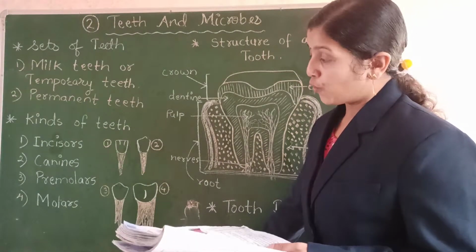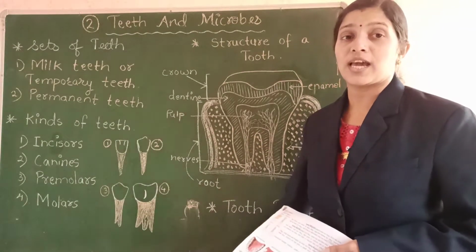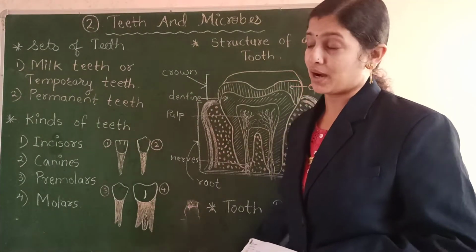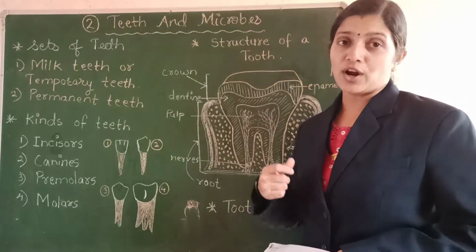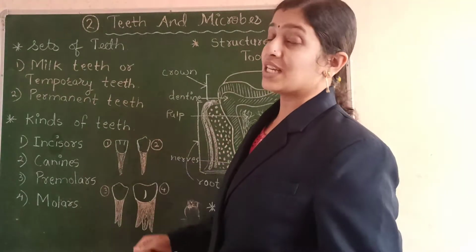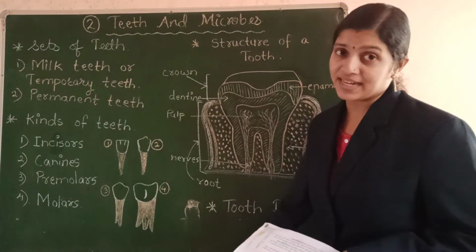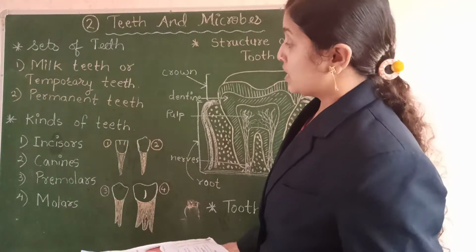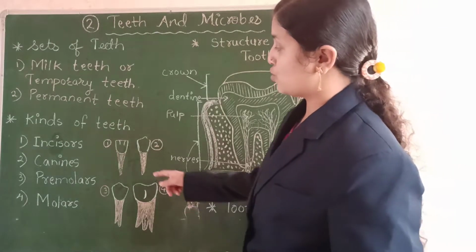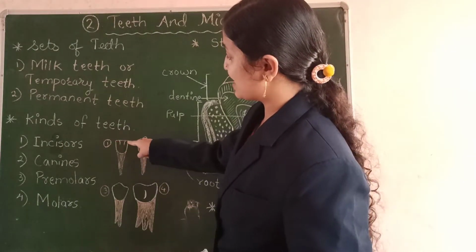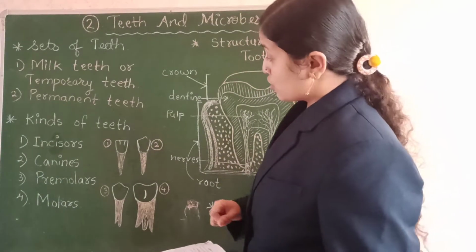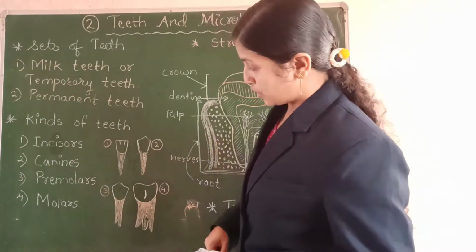They are 4 in number in each jaw. In total we have 8 incisors in our mouth, 4 in the lower jaw and 4 in the upper jaw. The work of these incisors is to chew and bite the food. They have sharp and straight edges. You can see here the edge is very straight and very sharp to bite and chew the food, cutting and biting of the food.